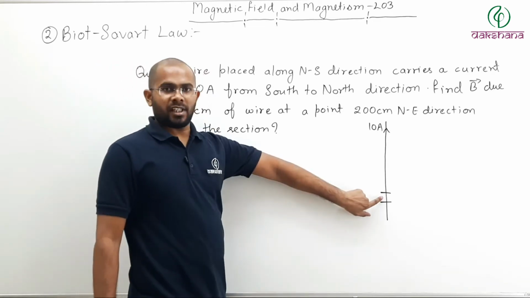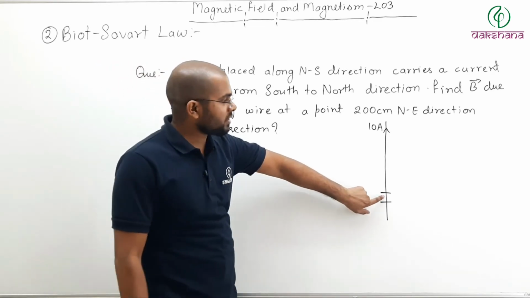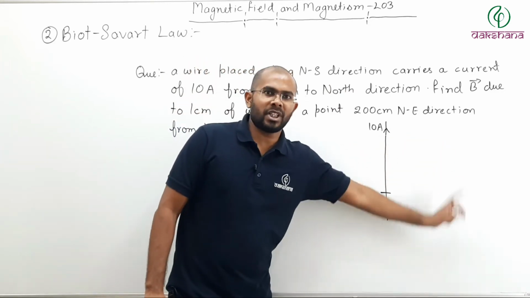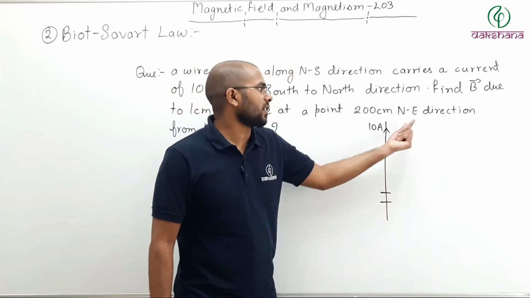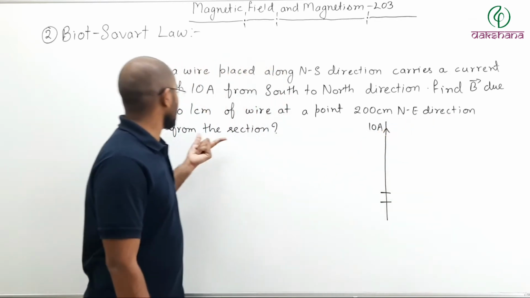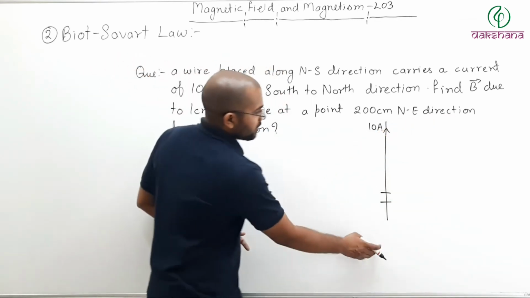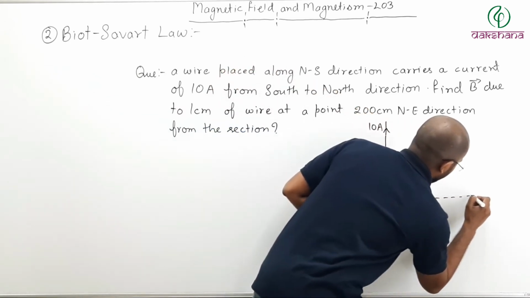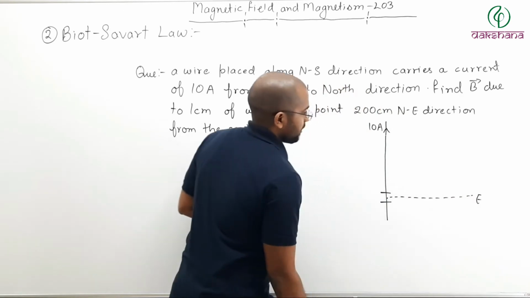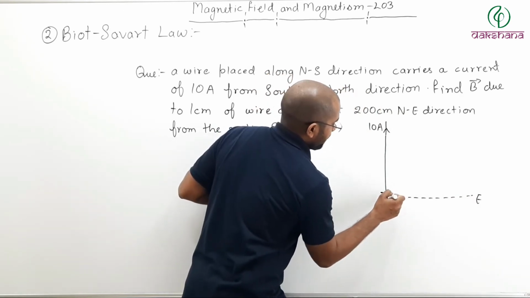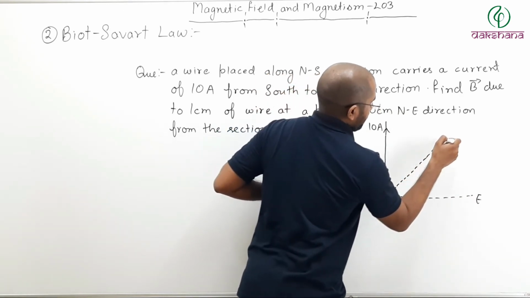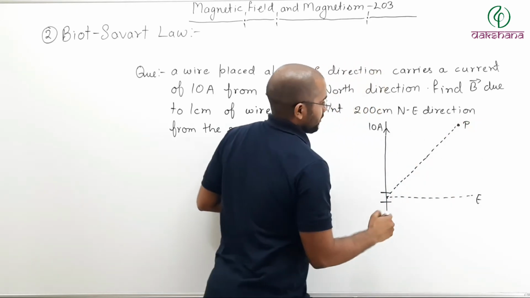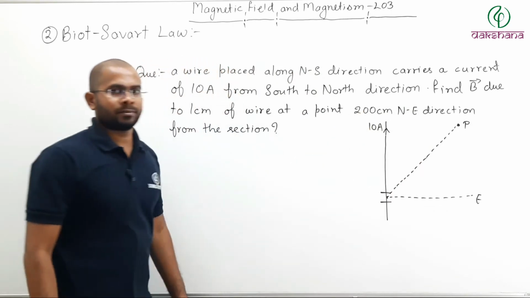At a point 200 centimeter northeast direction from the section. So this is the section, and from the section 200 centimeter. Now 200 centimeter can be anywhere, but which direction have they said? Northeast direction from the section. So this is south, this is north, and if this is your east, the northeast will be 45 degrees from here. Let us say this is point P. So this is 200 centimeter.